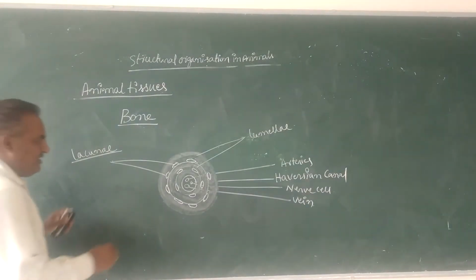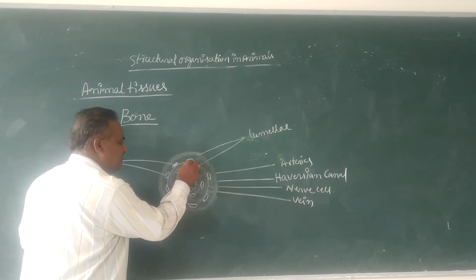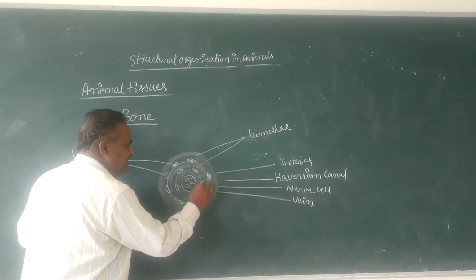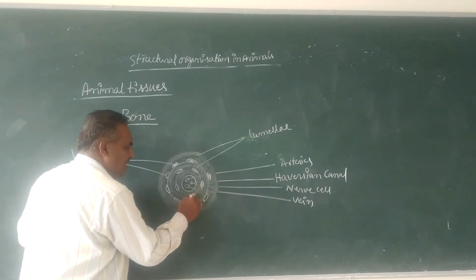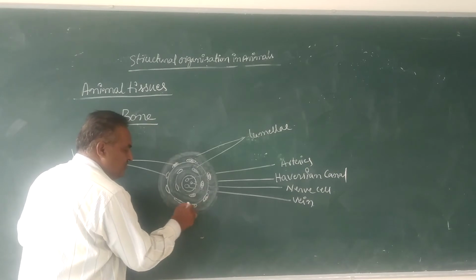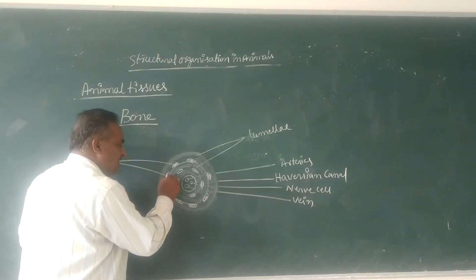Inside that lacuna, there is a cell. Only one cell is present in each lacuna. In each empty space, there is only one spindle shaped cell.